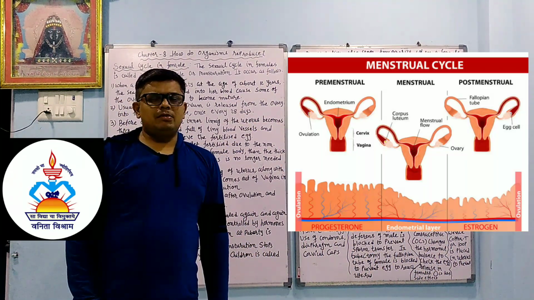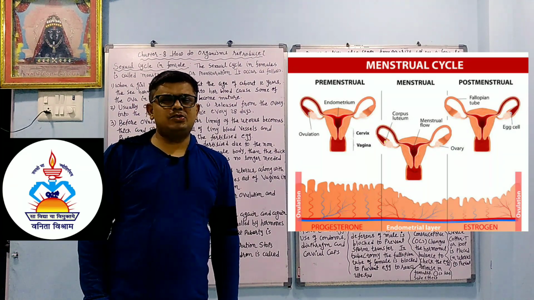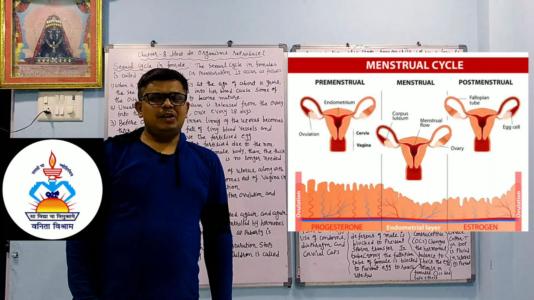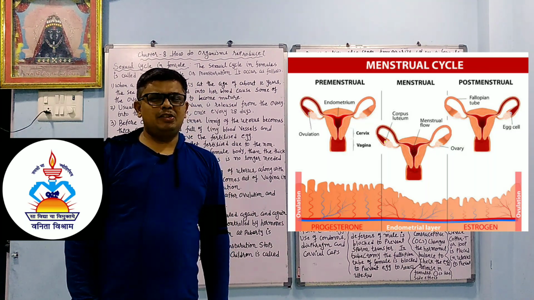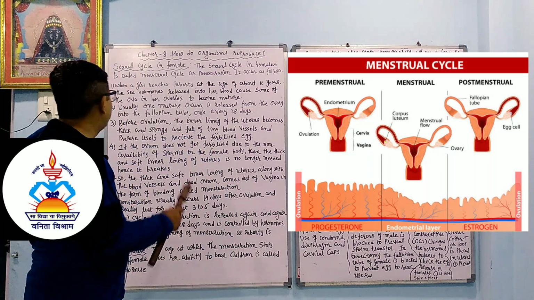Today we will continue chapter number 8, how do organisms reproduce. Dear student, last time we learned about asexual reproduction, sexual reproduction in the flowering plant, as well as reproduction in the human being. Today we are going to learn about the menstrual cycle. Okay, so we will start.